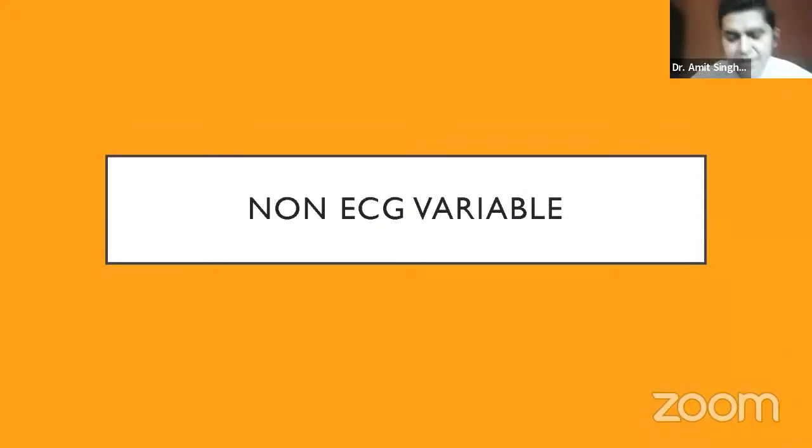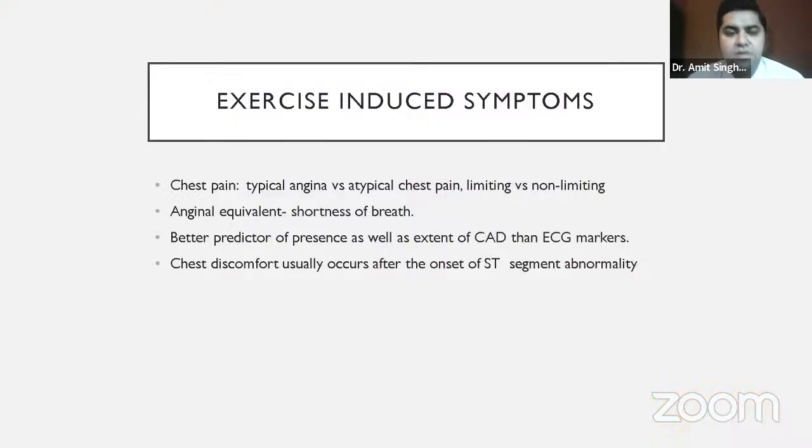So the second part of interpretation is about the non-ECG variables. Among non-ECG variables, the most important thing is symptoms. Many times we send the patient to a center where the treadmill test is done by technicians. Technicians will do it very mechanically. They will apply the ECG leads and make the patient exercise on the treadmill.